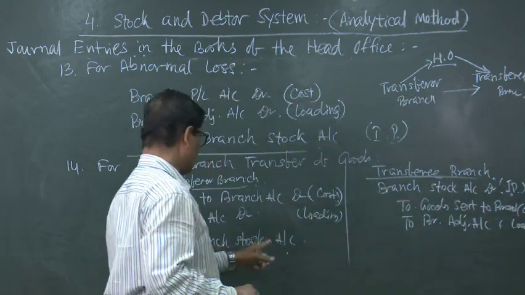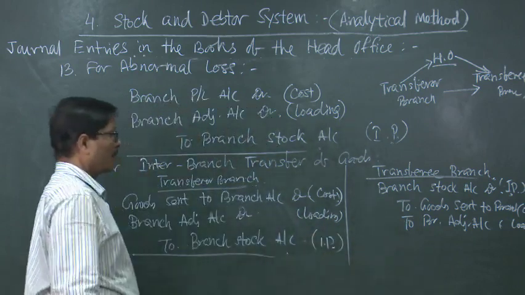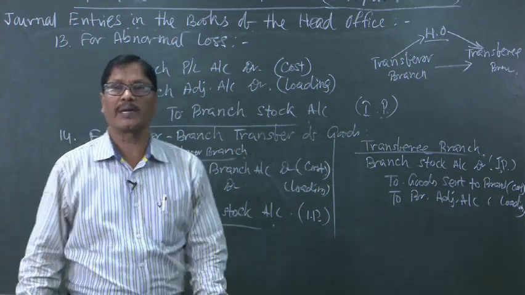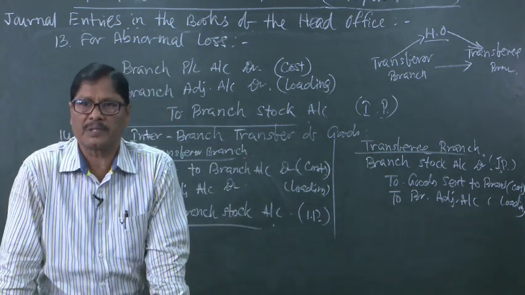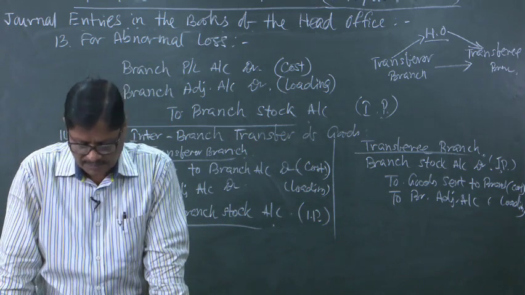Similarly, here cost, loading, and it will be at the invoice price. In this, two entries will have to be passed in the books of the head office, one for the transferor branch, another for the transferee branch.